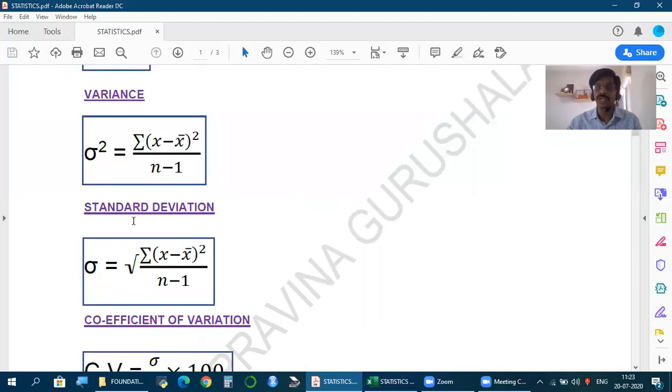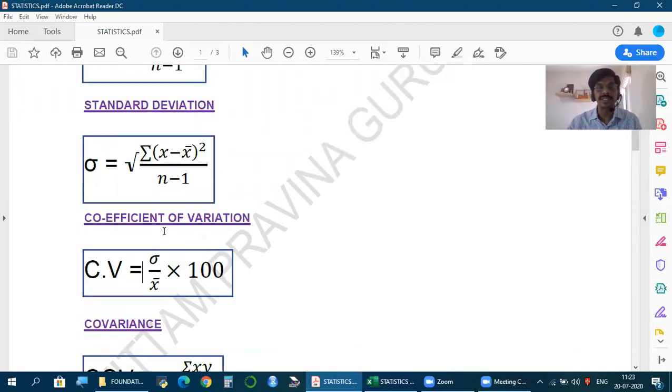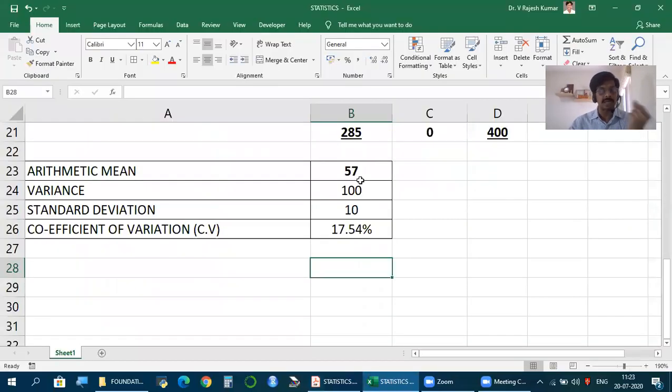And the square root of this will give us the standard deviation, and CV is the expression of standard deviation as a percentage of mean. Mean tells us one number which can represent the data. Standard deviation tells us, from that one number which represents the data, what the possible variation is. And that same thing shown as a percentage is CV. Now this is, if it is one set of data, what to do? Just these four measures.